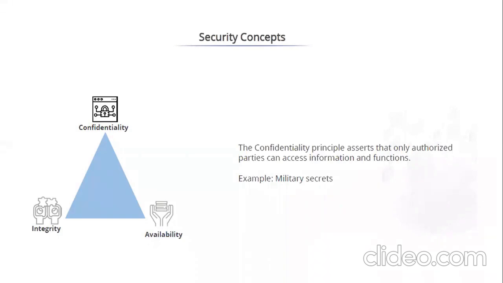Now for instance, certain defense establishments are also getting into the cloud. Your US Department of Defense has already started moving to the cloud, but their nomenclature of data classification is completely different from what you would see for a healthcare provider. Completely different. So the confidentiality principle, as I said, states that only authorized parties can access information and functions depending on the data classification or asset classification. Something classified as top secret should only be available to the people authorized to access it.